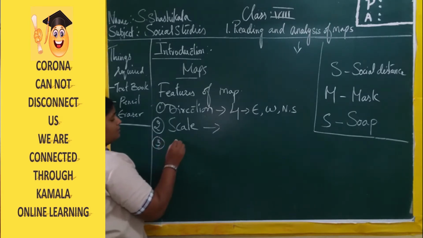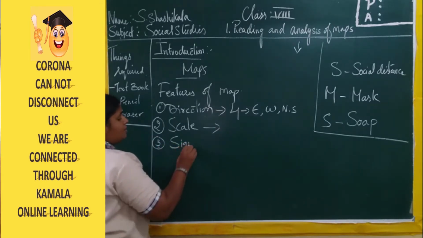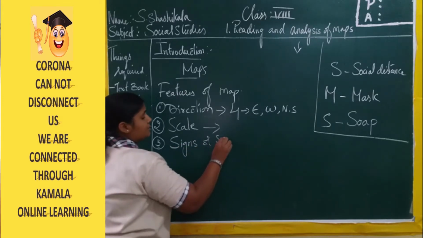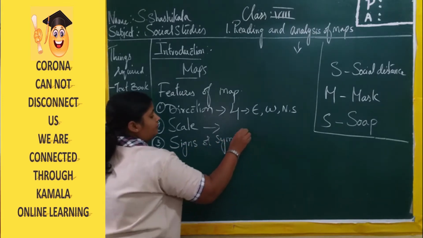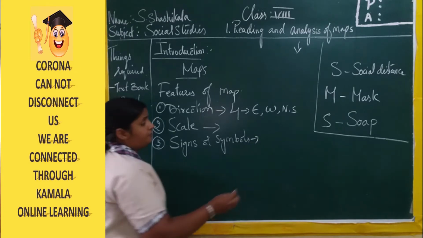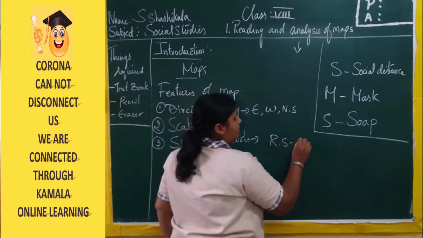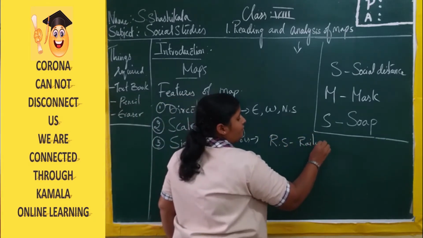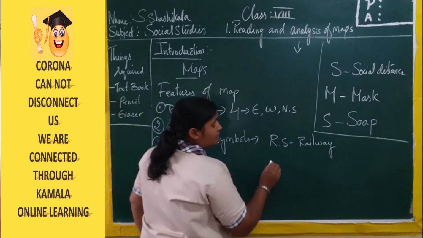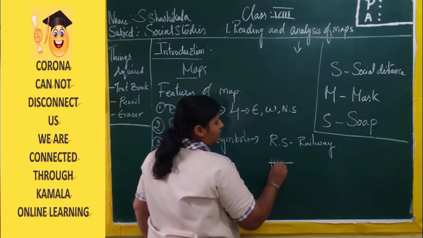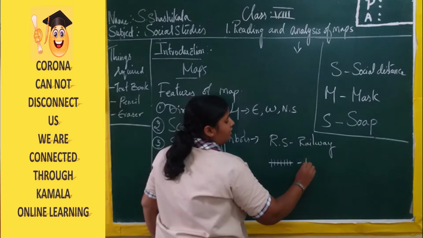Now third one is signs or symbols. Example, RS, railway station, right? Now next, what is this sign? This is a meter gauge.